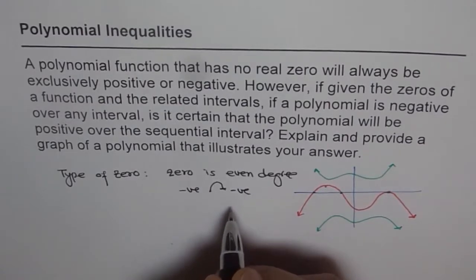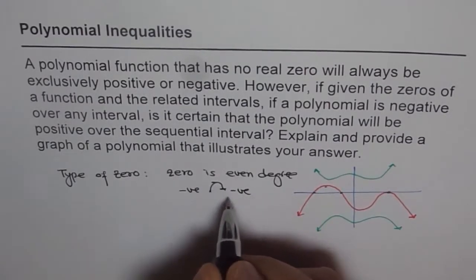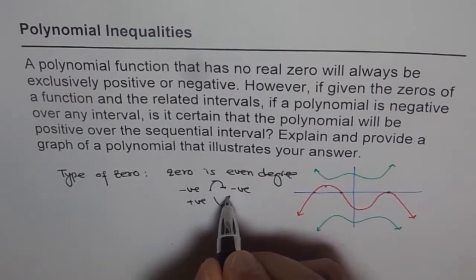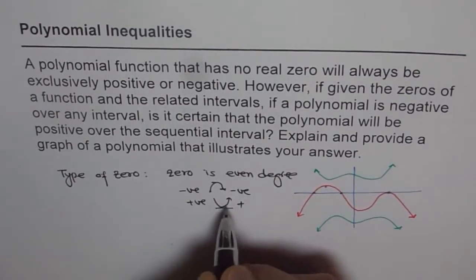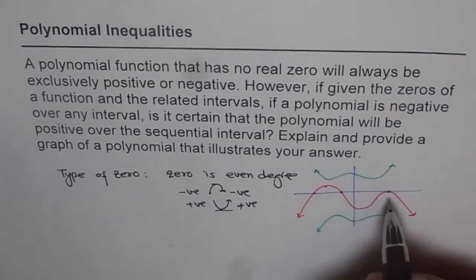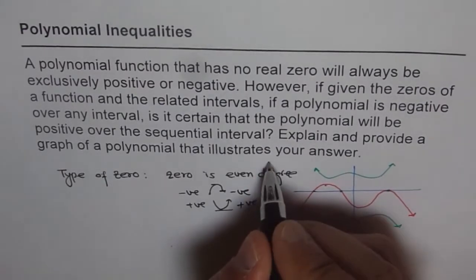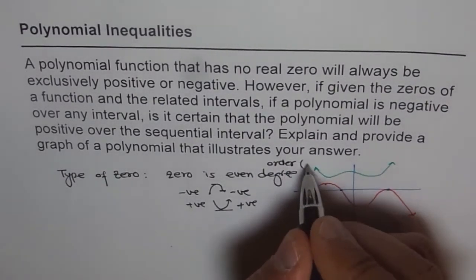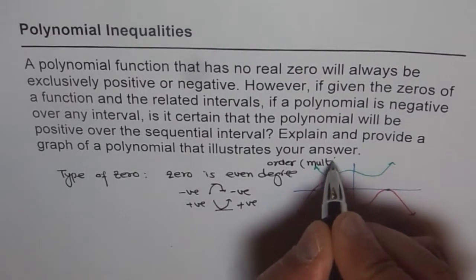Do you see that? It touches zero and goes back to negative. If it is positive, then it turns back, so it goes from positive to positive only. If the zero is even degree like this, or you should say, I should use the word order or multiplicity.